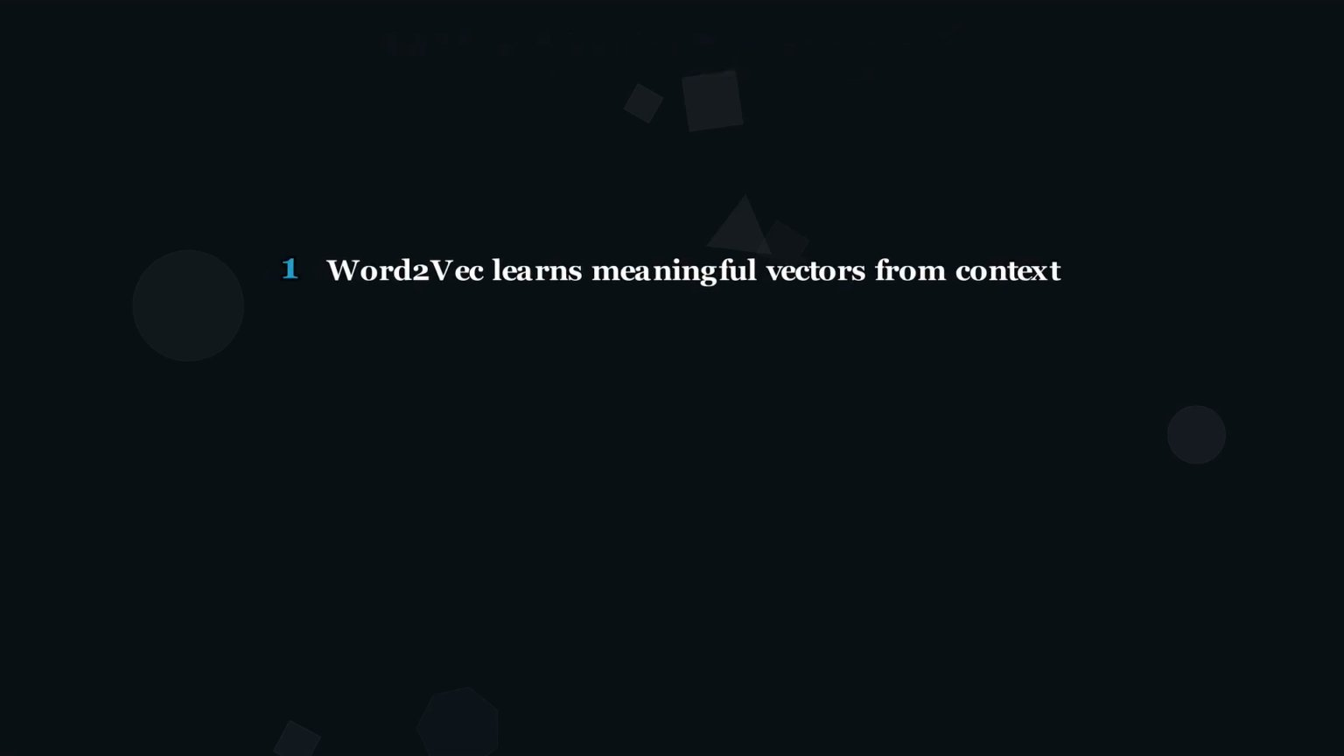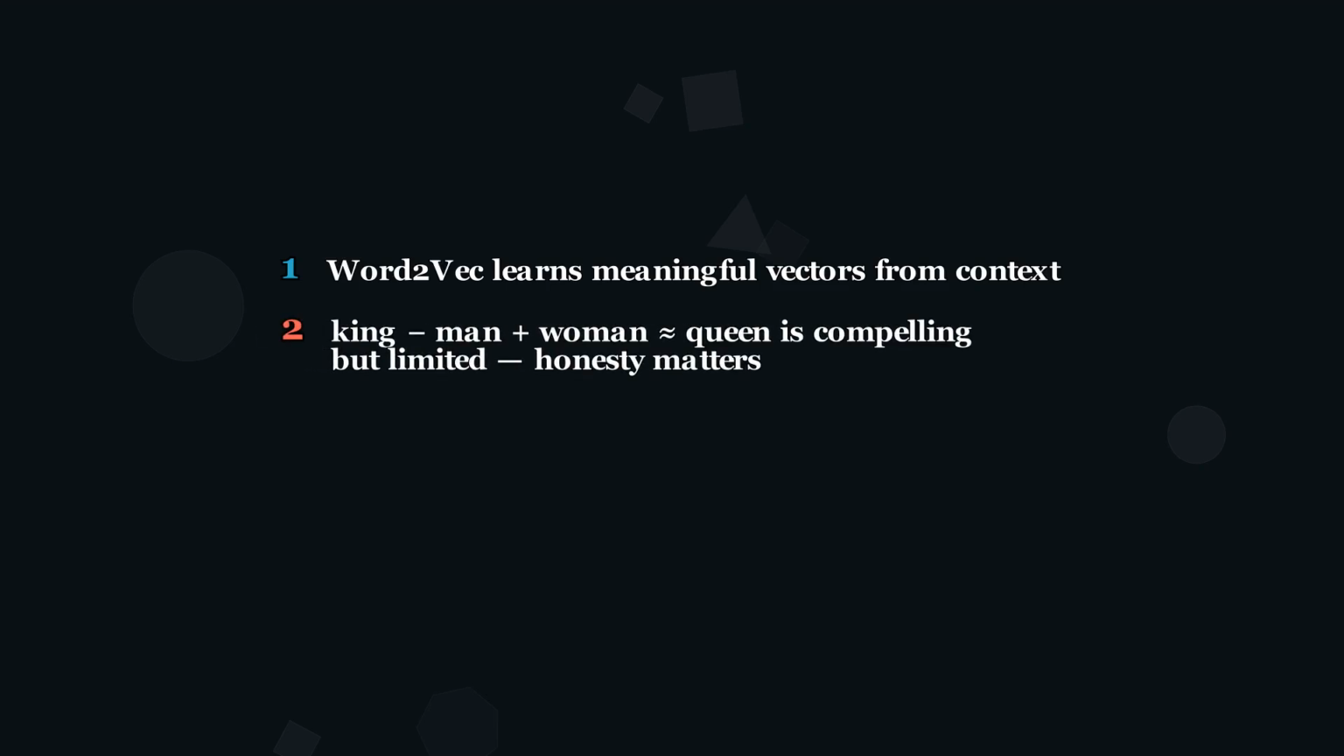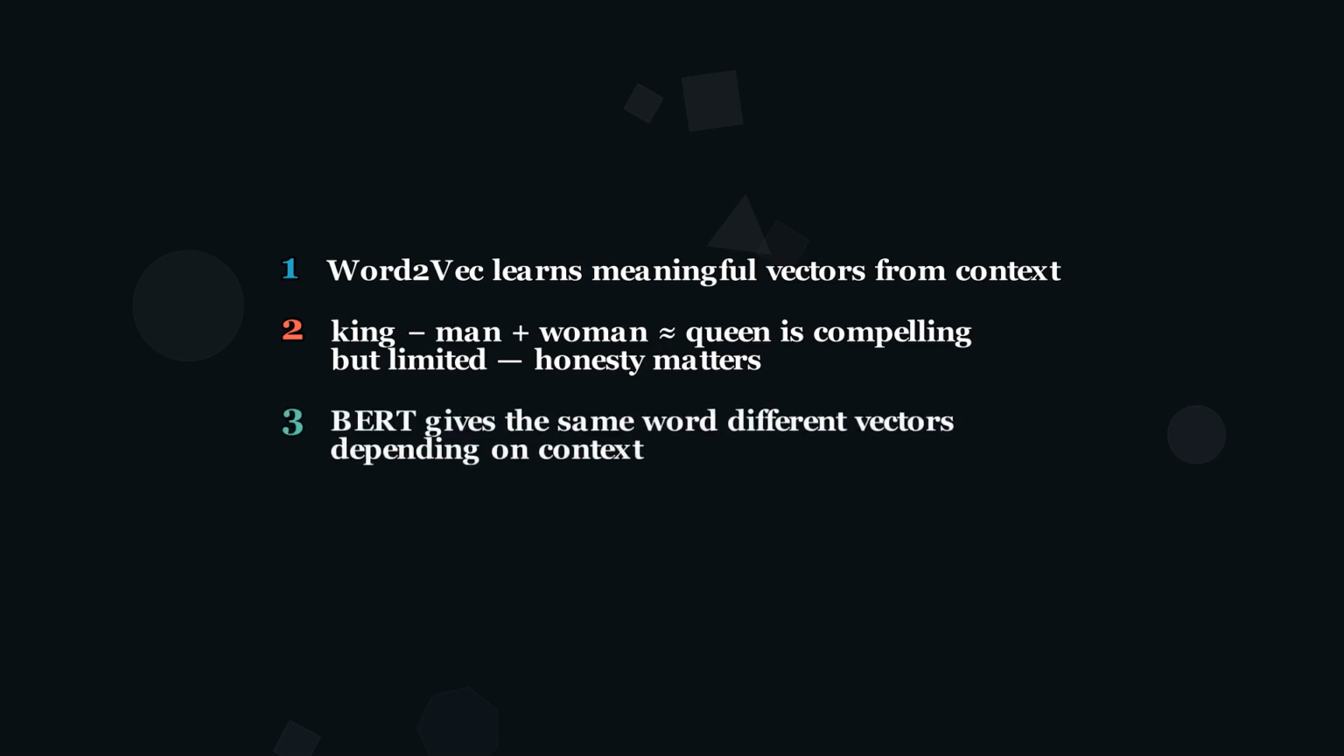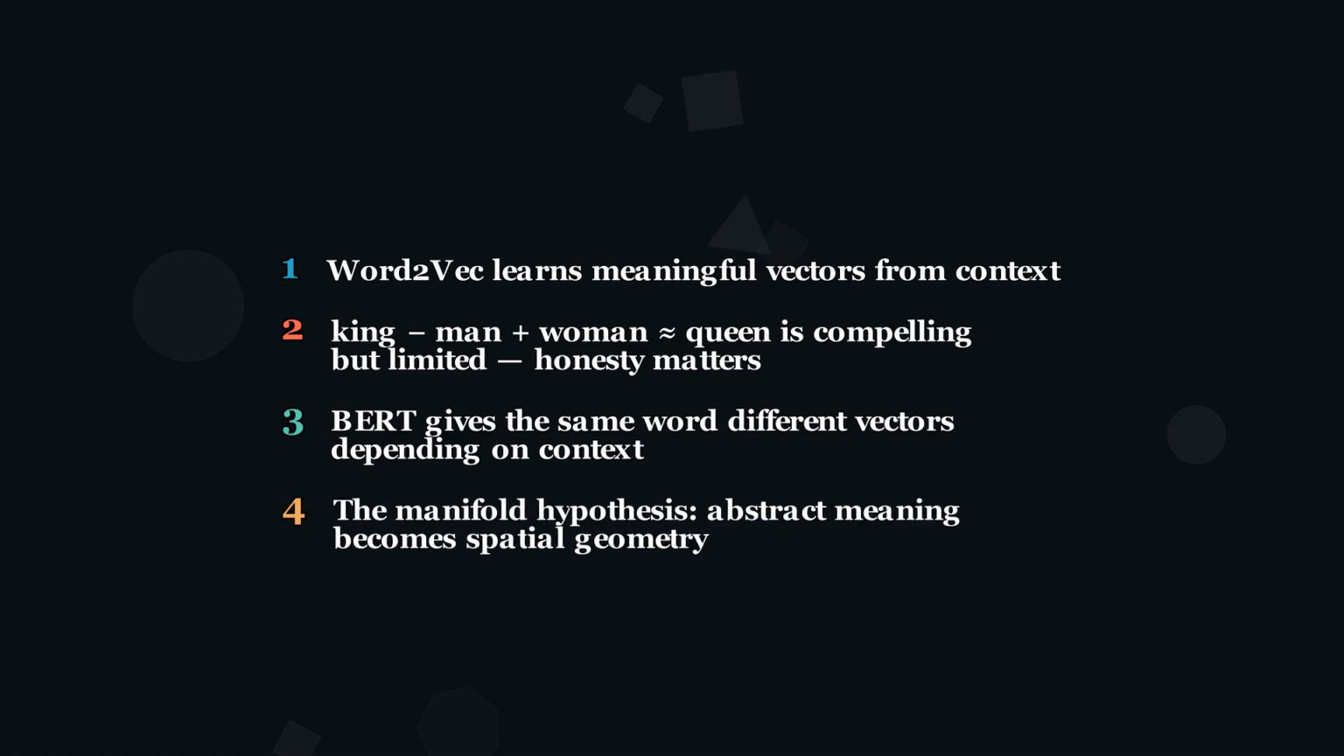First, Word2Vec learns meaningful vector representations from the context words appear in. Second, the famous king minus man plus woman equals queen analogy is compelling but limited. Honesty about these limits matters. Third, BERT gives the same word a different vector depending on context, capturing 95% more information than static embeddings. And fourth, the Manifold Hypothesis. Abstract meaning becomes spatial geometry. This is the foundation of every language model.